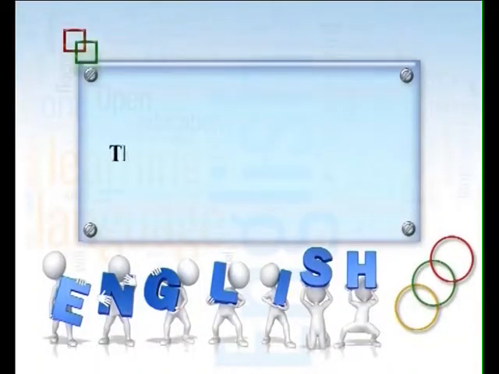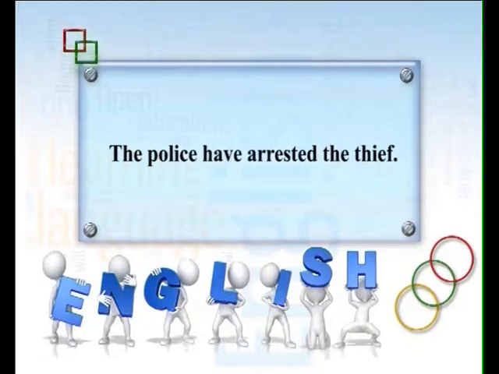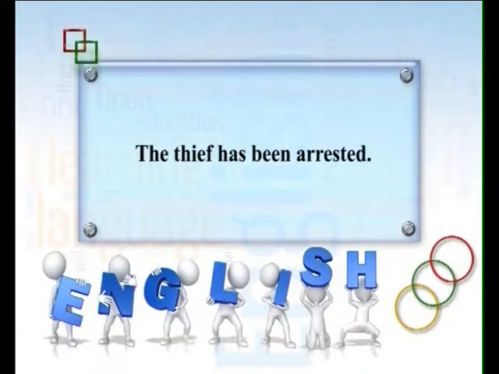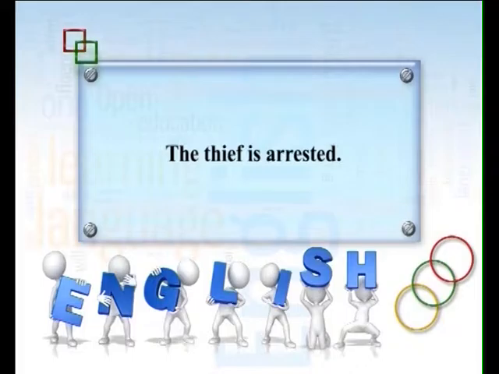One more sentence you see, the police have arrested the thief. These types of sentences are always said in passive because here every one of us knows that no one else has the power to arrest. So the thief has been arrested, or the thief is arrested, the thief was arrested. Here "by the police" is not required because it is understood. So this is what we talk about "by".